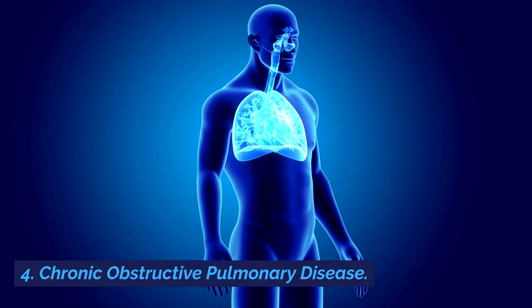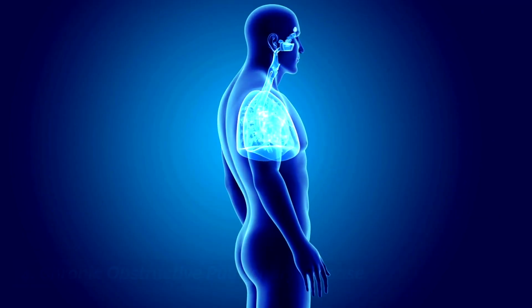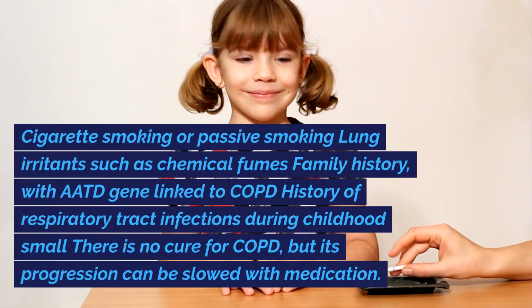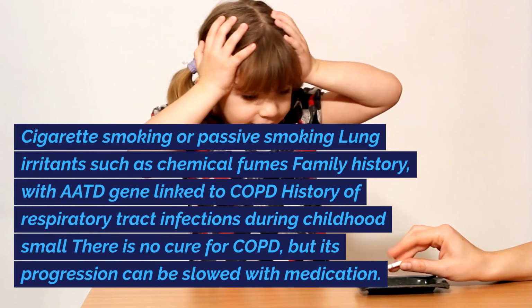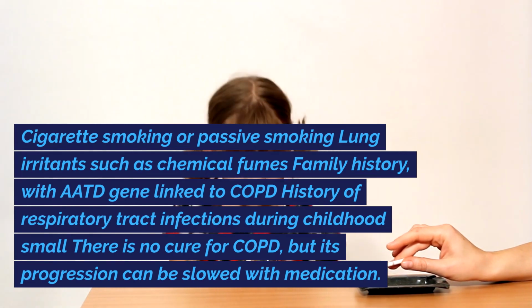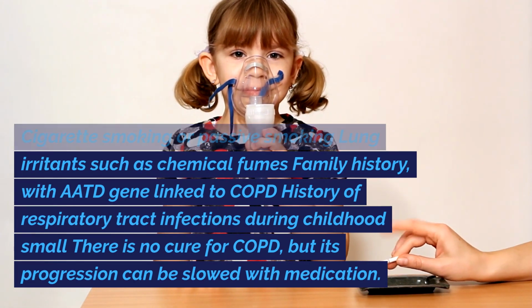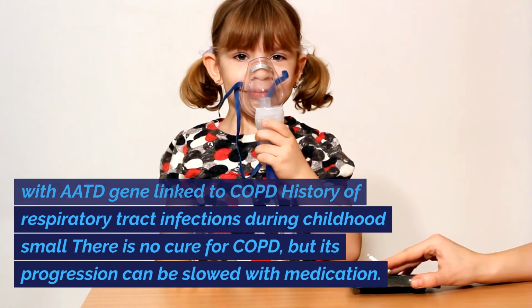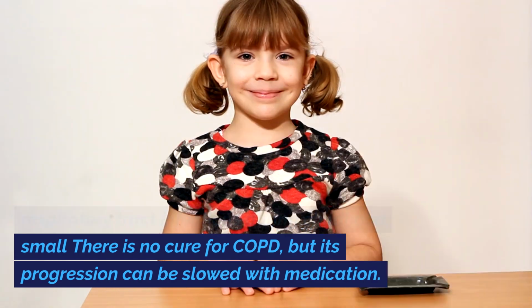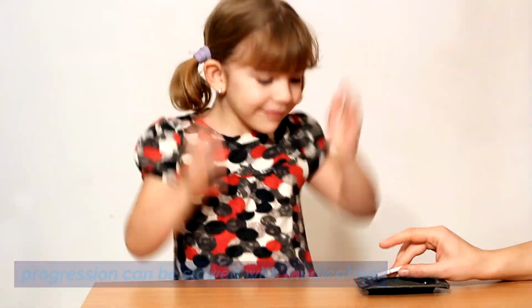4. Chronic obstructive pulmonary disease. Risk factors include cigarette smoking or passive smoking, lung irritants such as chemical fumes, family history with the AATD gene linked to COPD, and a history of respiratory tract infections during childhood. There is no cure for COPD, but its progression can be slowed with medication.